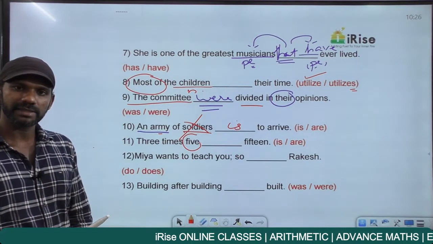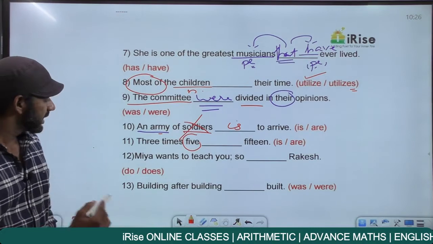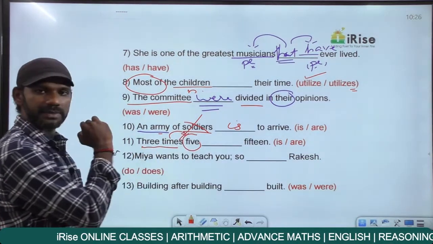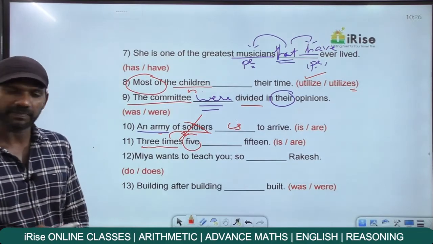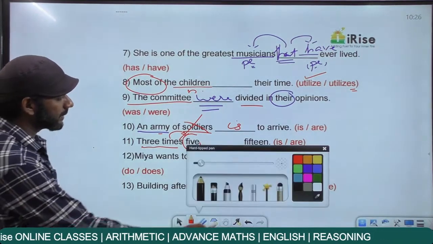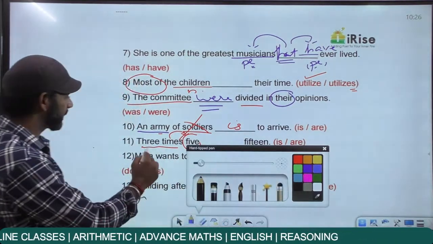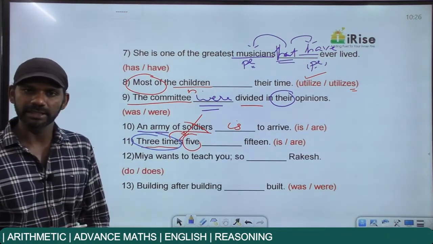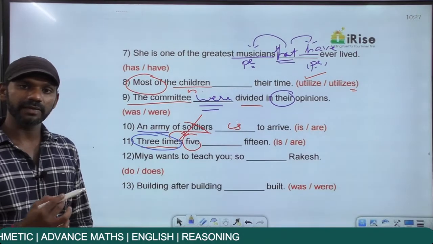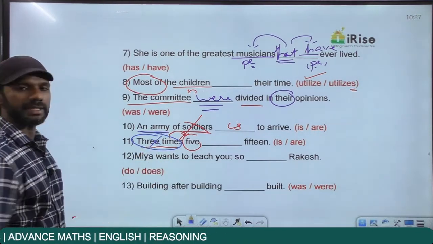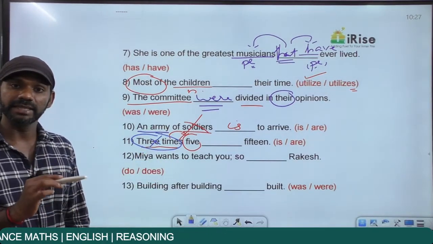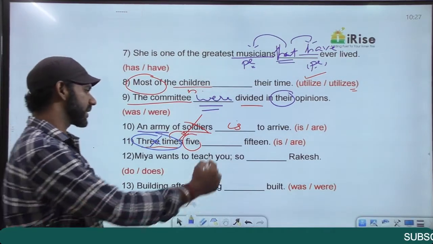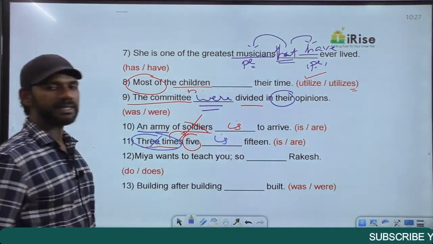3 times 5 in the sense, 3 times is telling us about the number of times we have to use the digit 5. So 3 times here becomes a determiner. It is not a noun here. Determiners don't deserve importance, so you forget about 3 times. The noun here is the digit 5. The digit 5 is singular, verb must also be singular. 3 times 5 is 15.